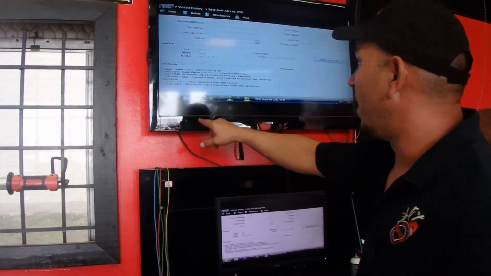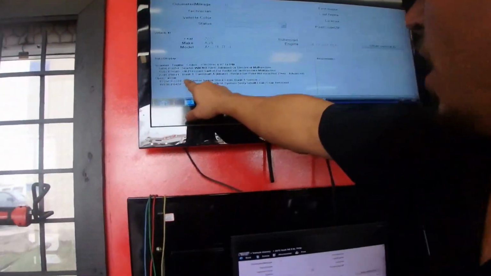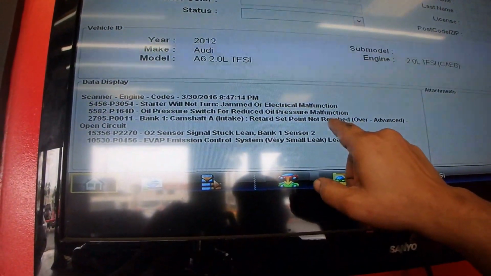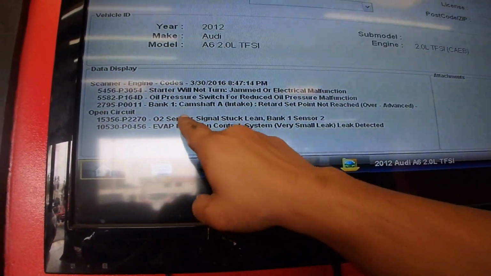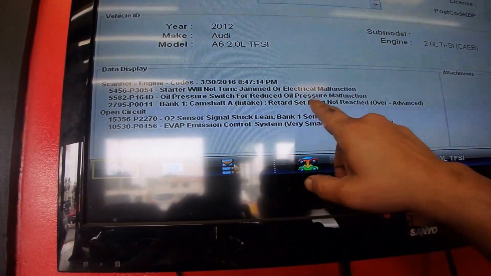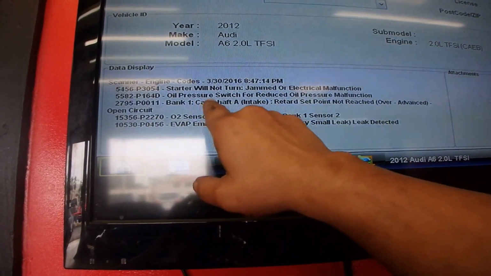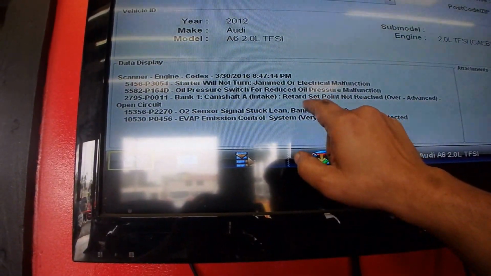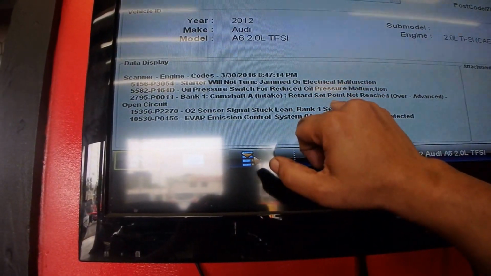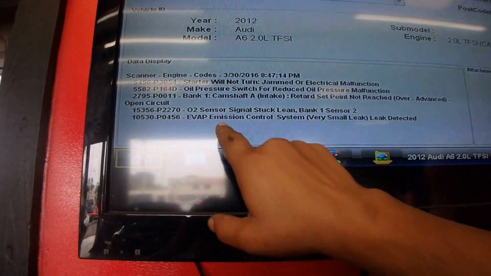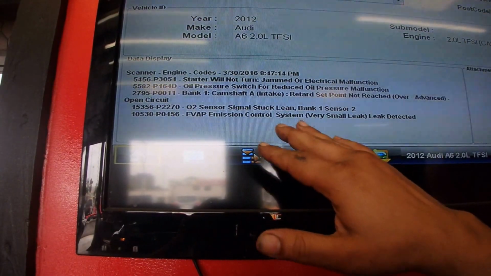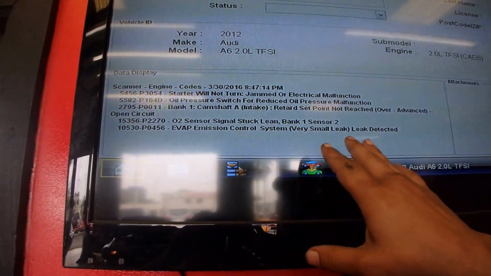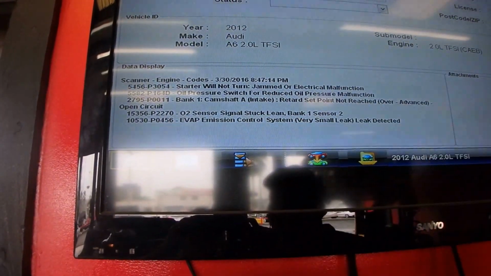And as you can see on the monitor right here, one of the codes right there, starter will not turn, jammed, or electrical malfunction. And that's because the motor is not turning. And we have an oil pressure switch for reduced oil pressure malfunction and a camshaft on the intake retard. Now this retard code will come up if we don't have enough oil pressure due to lack of oil in the vehicle. The O2 sensor, that's on the performance of the vehicle, and the evap is also on the fuel control side, which has nothing to do with the vehicle starting.